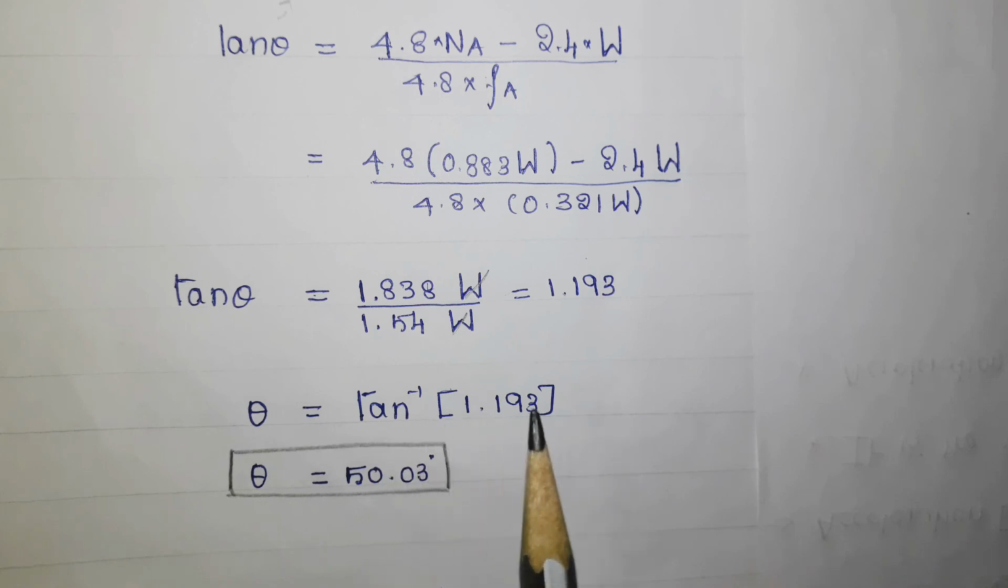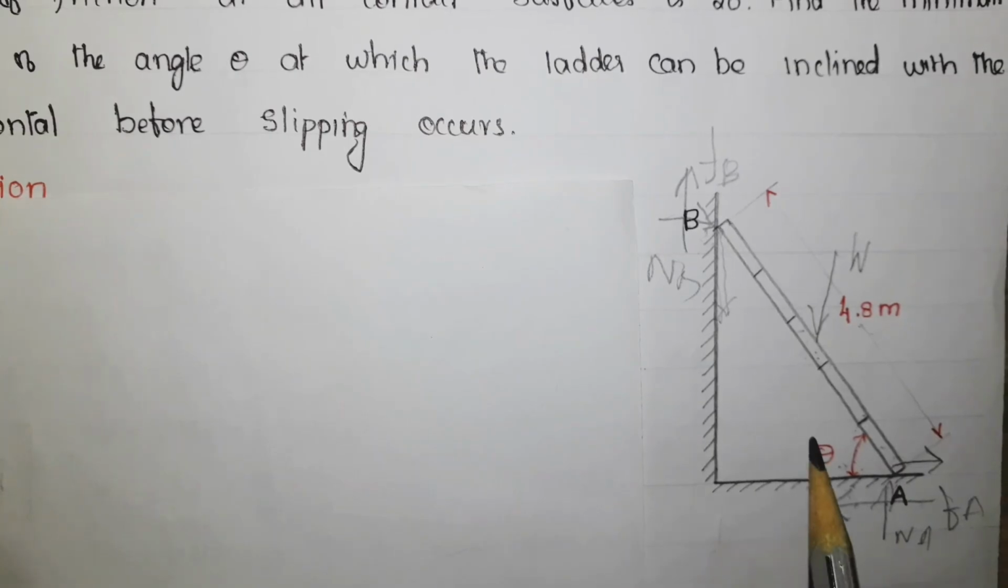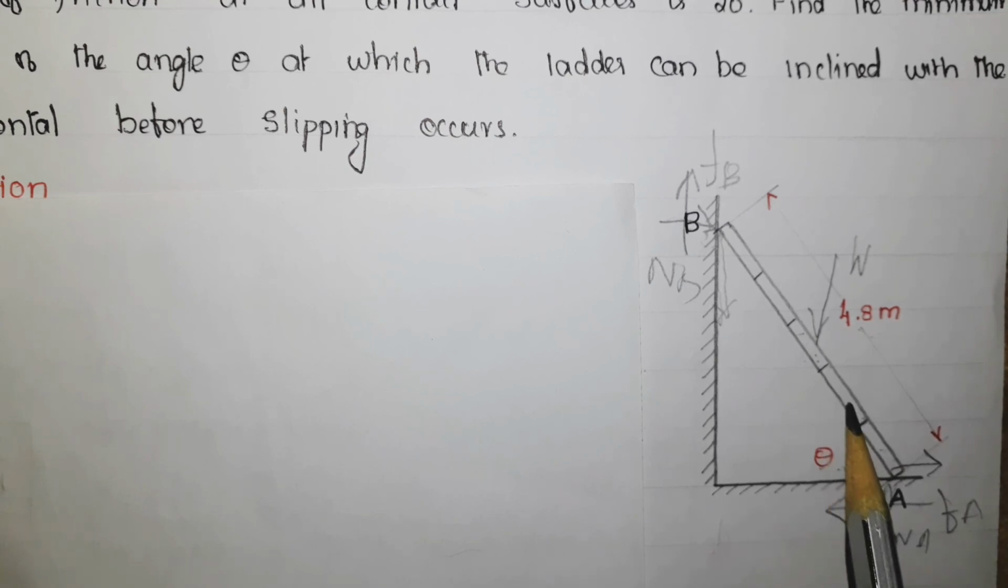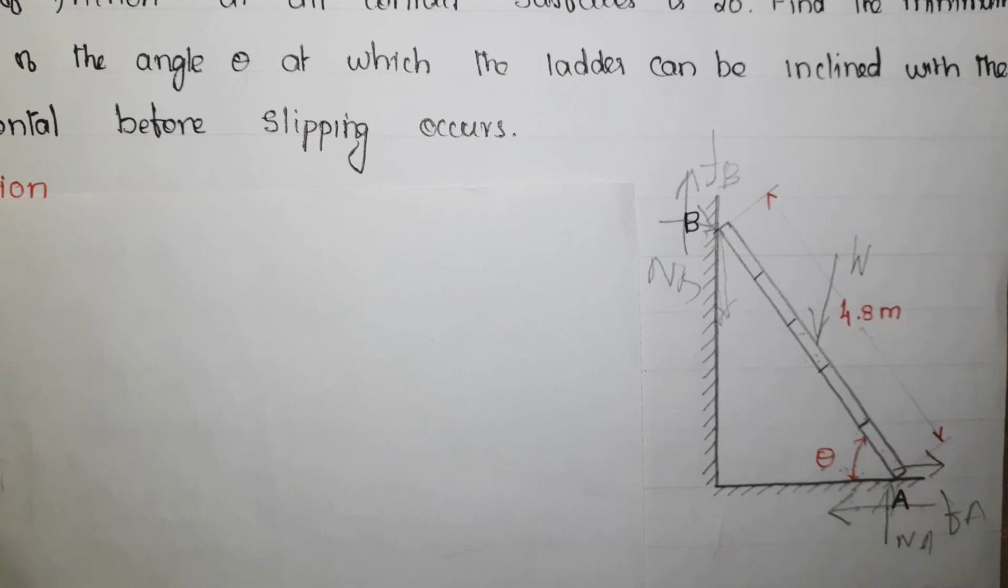From this you can get the value of theta, which is nothing but tan inverse of 1.193. Finally theta equal to 50.03. So the minimum angle needed to keep this ladder in equilibrium is 50.03 degrees. Suppose my angle of inclination is 49 degrees, I am sure that this ladder will not be in equilibrium, it will slip. So this is the minimum angle needed. That's all about this problem. We will meet in the next problem very soon.